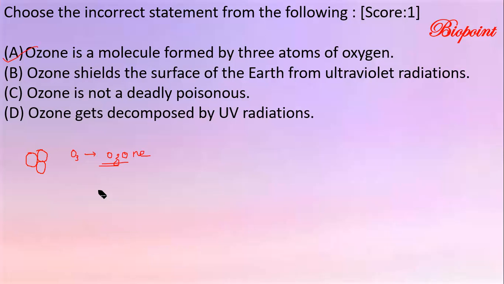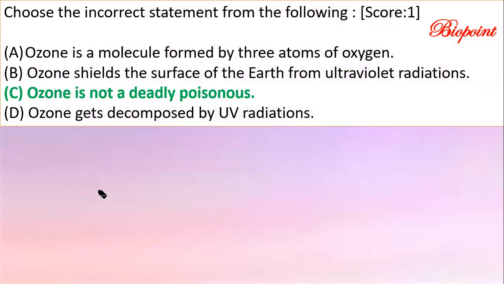Ozone shields the surface of the earth from ultraviolet radiation. It is again a correct statement. Ozone gets decomposed by UV radiation. You already studied that O3 will split up into O2 plus nascent oxygen or free oxygen. So the correct answer for the question is: ozone is a deadly poisonous gas. Ozone, if inhaled too much, will definitely cause harm to us because it is really poisonous in nature.